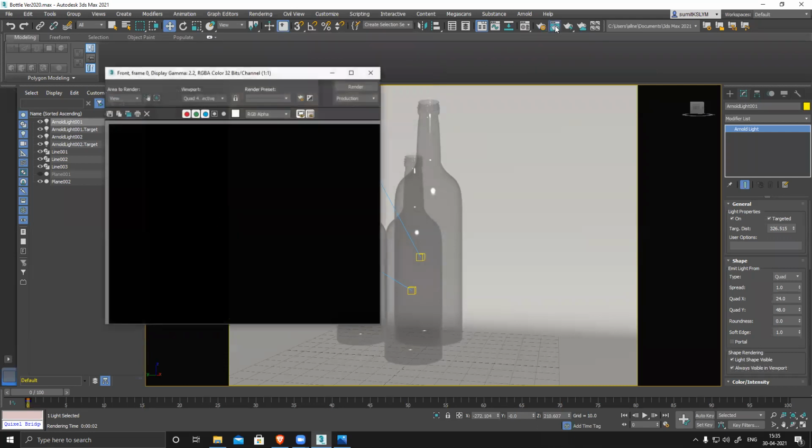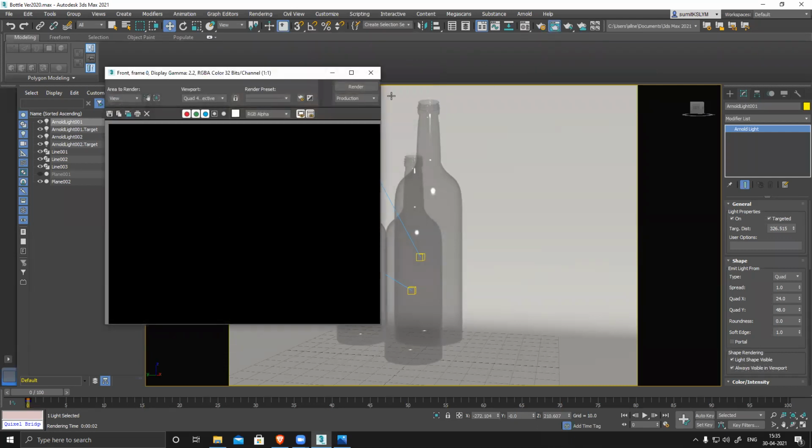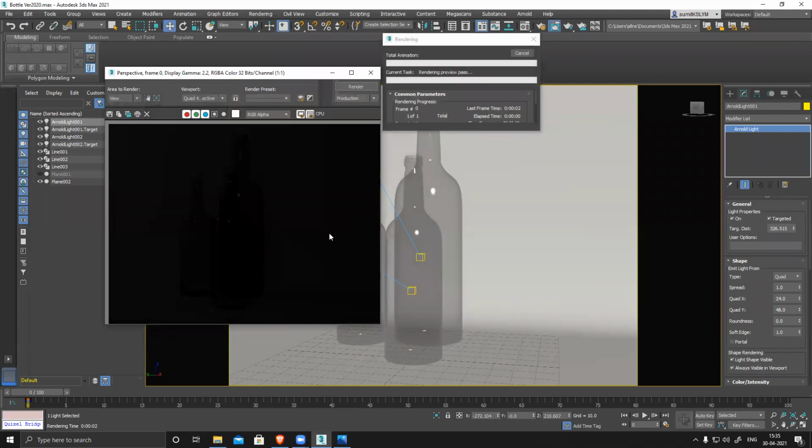Render frame window, like where will you render it? So render, so you can see. Now, can you see my screen? It's all black. Yes, sir. So it's basically Arnold works on physical properties. The intensity of the light is really low, so that's why it's all black.